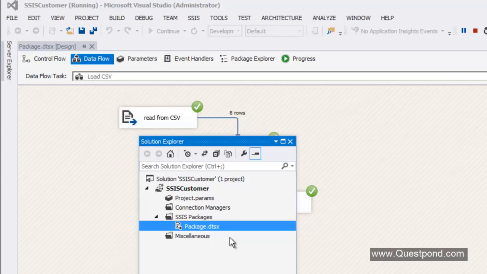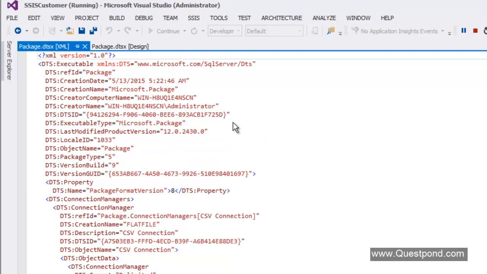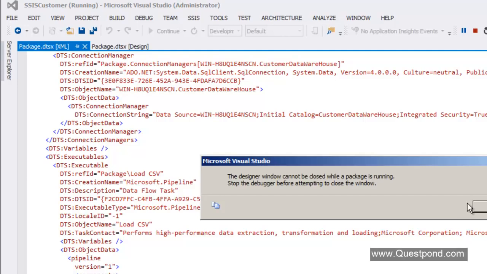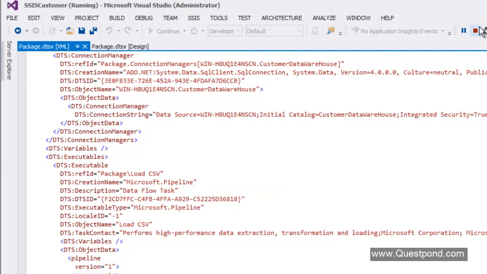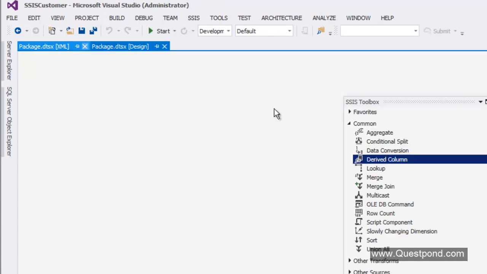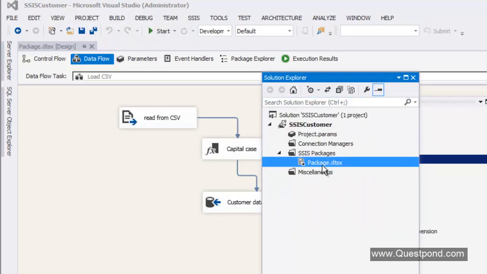Now this DTSX file is nothing but an XML file. If you right click on this and say View Code, you would see that there is nothing but XML. You don't go and modify this XML because it is very difficult to understand. You always go via the designer, but at the base level it is nothing but an XML file. Okay, I have to close the package. So at the base level, we have the DTSX file, that is our package.